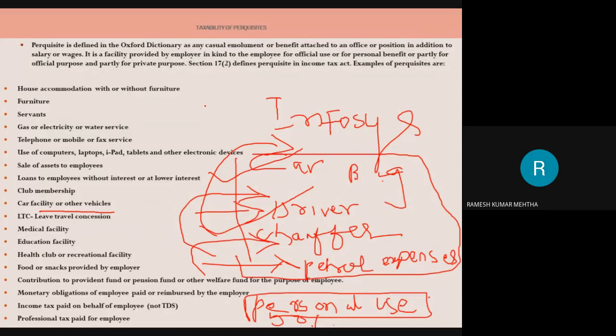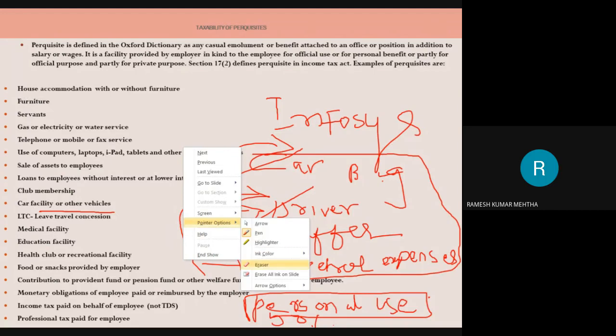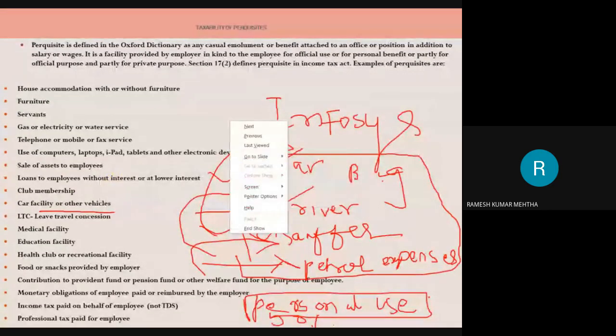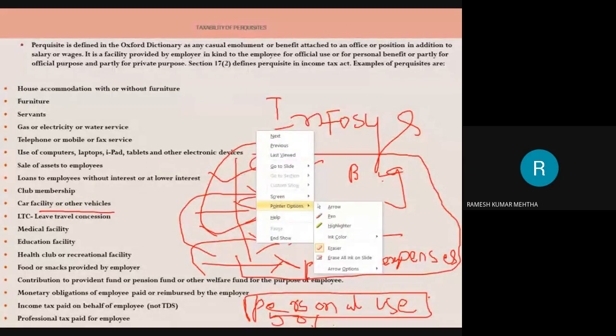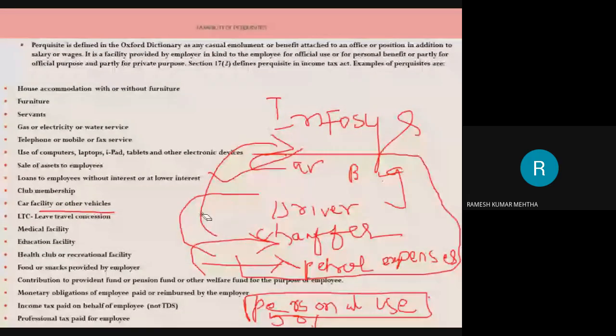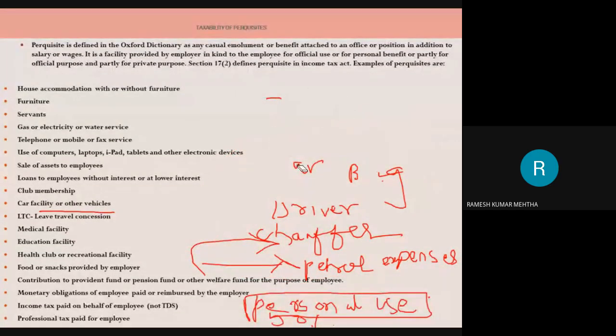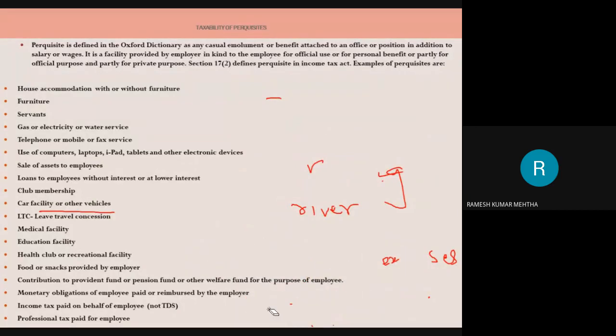Next one. So we have seen another set of perquisite. Hope you have understood it. Next one is leave travel concession. Now, what do you mean by leave travel concession? Leave travel concession is very, very important. For example, you are working for an organization, you work for 4 or 5 years, and there is a provision that you can take a leave and travel to a particular place.